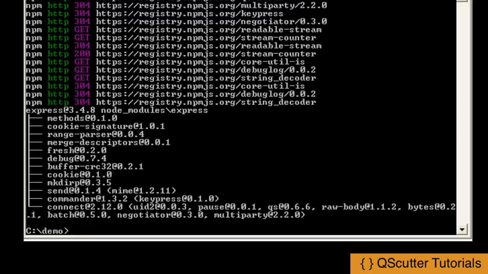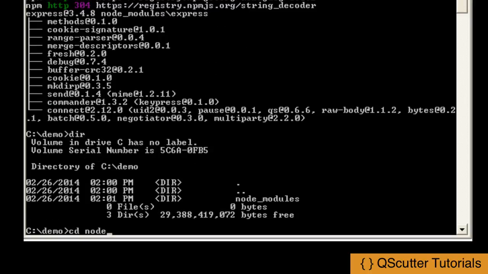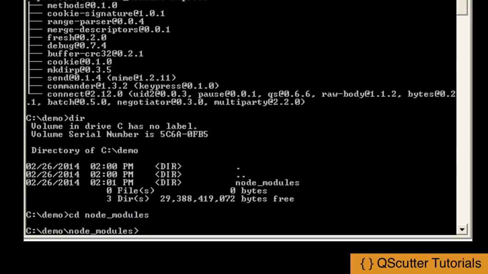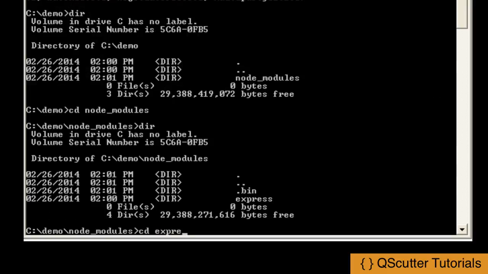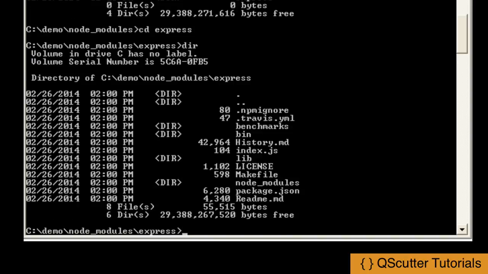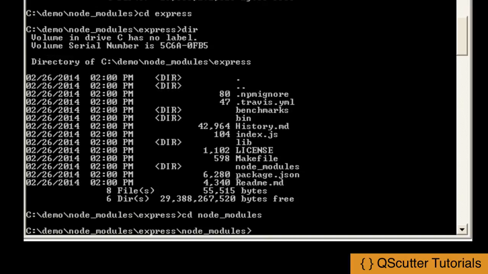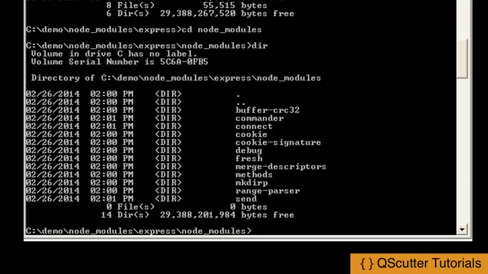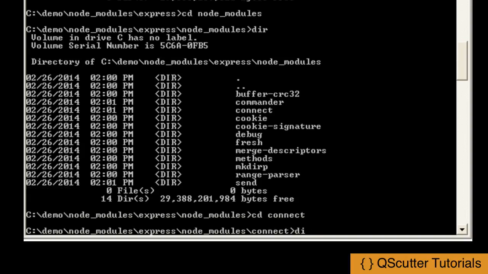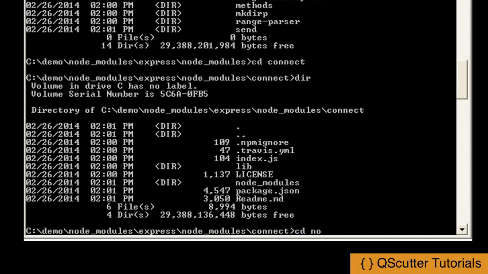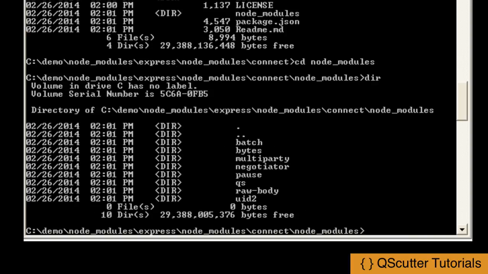When a node module is installed, it creates a node_modules directory in the current working directory. Now we'll find that it has an Express folder, which in turn has a node_modules folder. If you navigate to this folder, you will find that it in turn has a number of other modules. So it is a hierarchy of modules, each with their own dependencies, which are handled by npm.